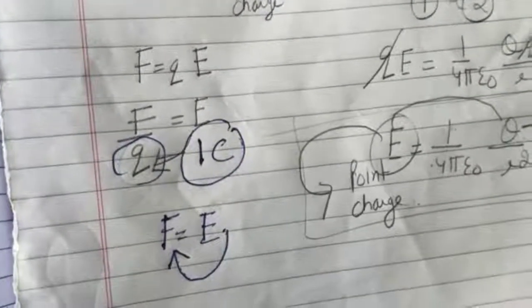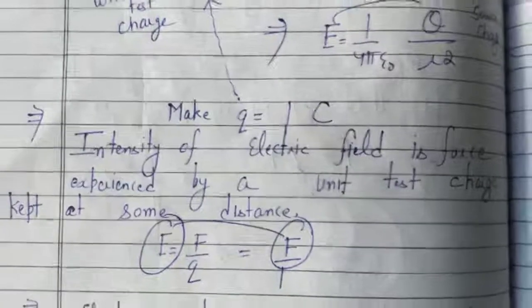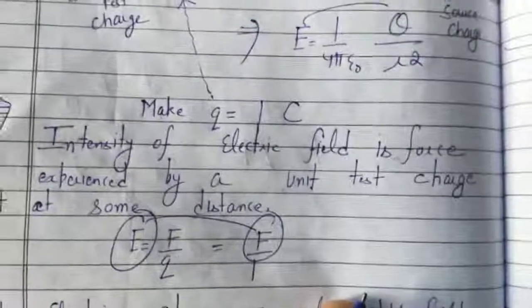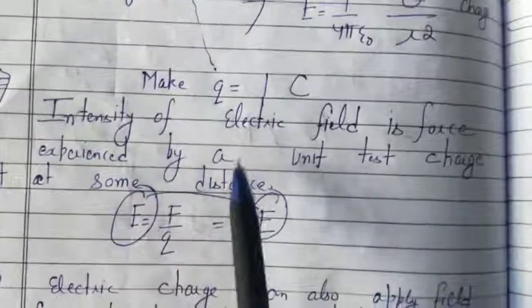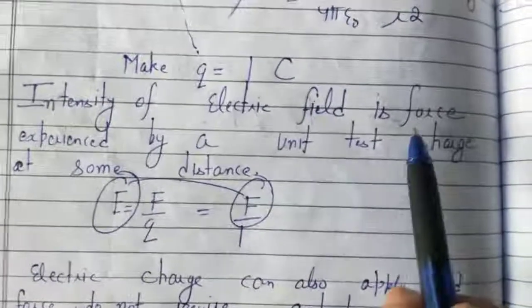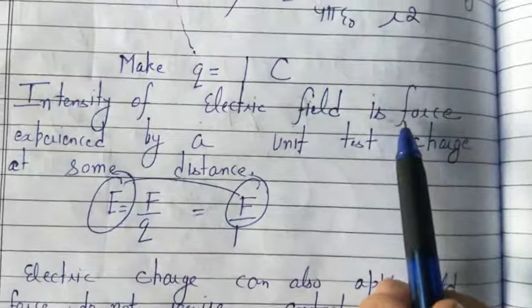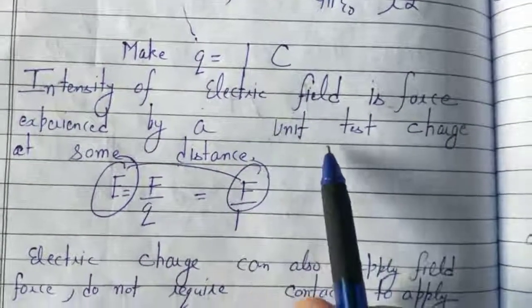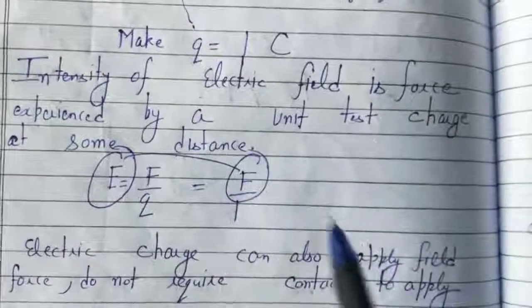So we are getting another definition here. If we make q equal to 1 coulomb, the intensity of electric field will give us the information about the force acting on a unit test charge placed at some distance.